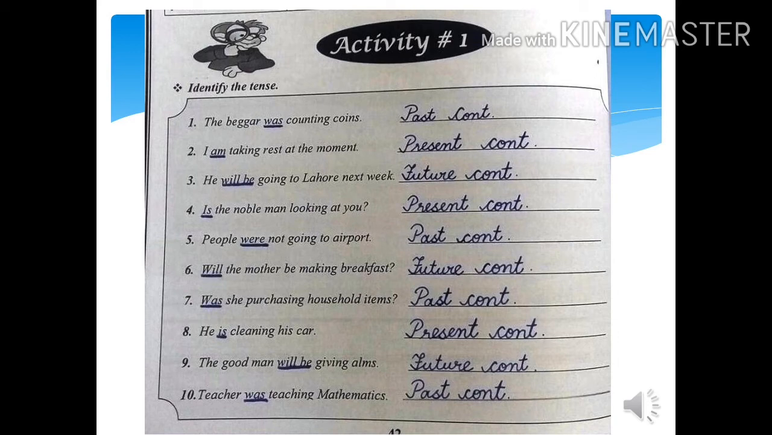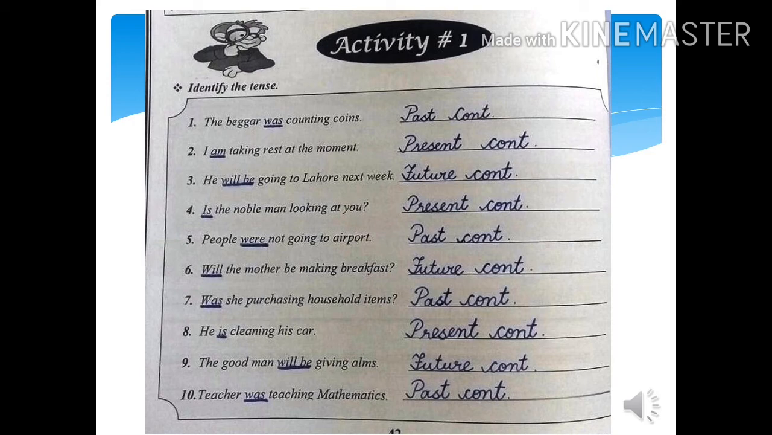Number 5, people were not going to airport. Of course, what is there? That it is past continuous tense. Number 6. Will the mother be making breakfast? So it is future continuous tense. Number 7. Was she purchasing household items? So it is past continuous tense.